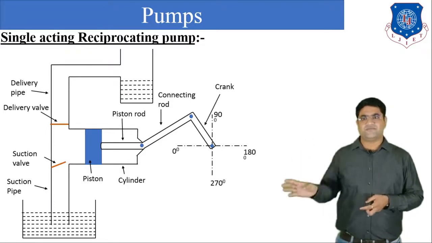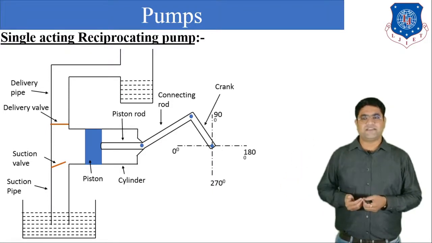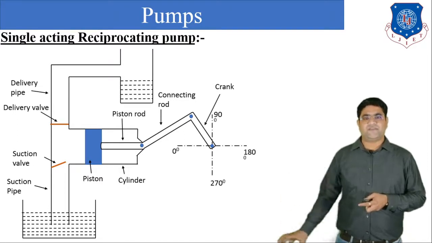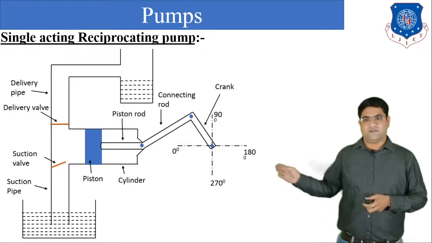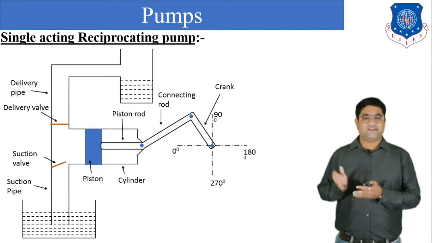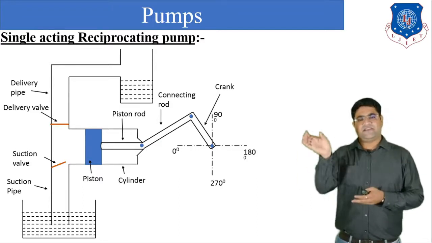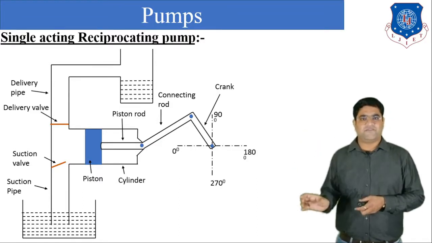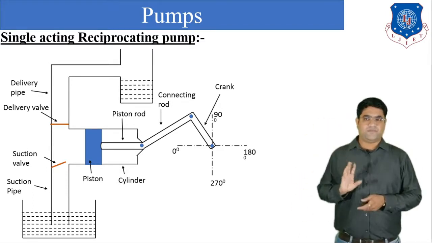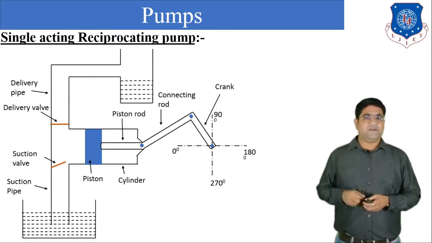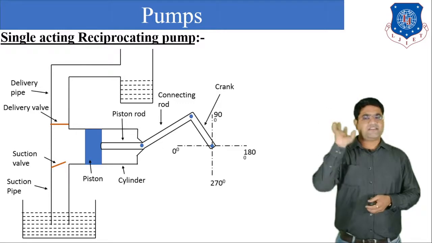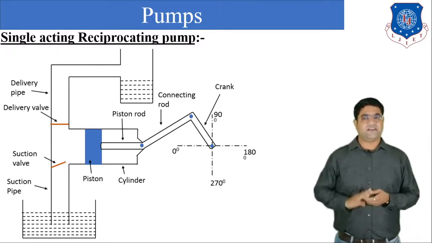Okay, now there is one suction pipe. So we can say that suction pipe is the pipe which conveys the liquid from the sump, that is the bottom level of the liquid, to the piston. Okay, so we can say that the suction pipe is the intermediate pipe which conveys the liquid from the sump level or from the bottom tank to the pump. Okay, after that there is one delivery pipe. Delivery pipe is used to convey the liquid from the pump to the discharge tank. Okay, there is one discharge tank.